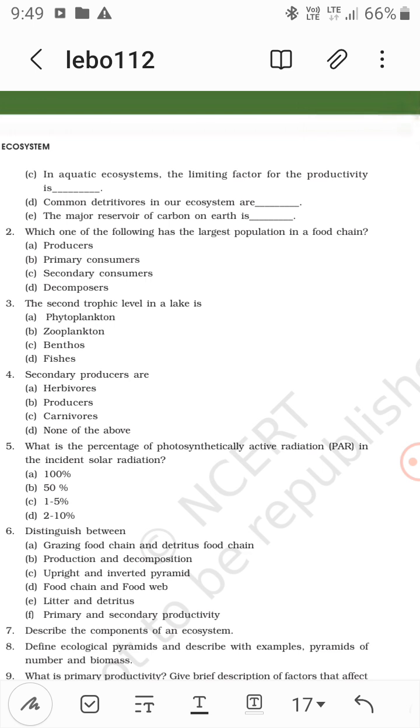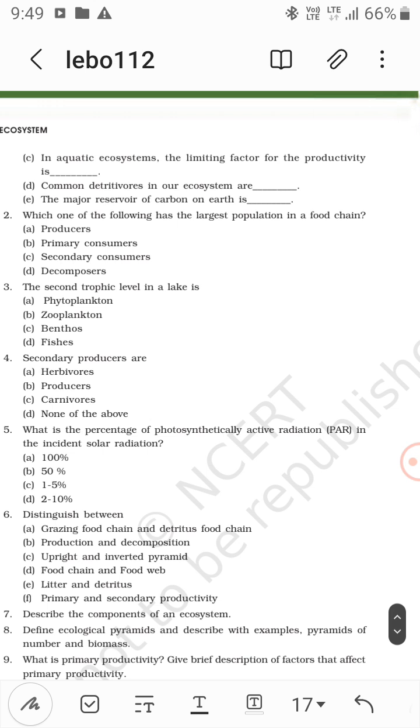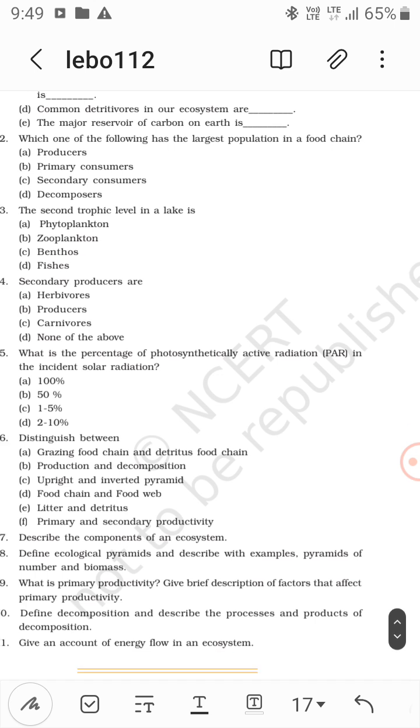The second trophic level in a lake is zooplankton. Secondary producers are herbivores, producers, carnivores, or none of the above? Secondary producers, these are herbivores.